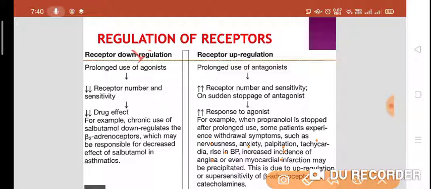And why is it so? Because of upregulation or super sensitivity of the beta receptors to the catecholamines. There is an upregulation or super sensitivity of the beta receptors to the catecholamines, and that is called as the regulation of receptors.